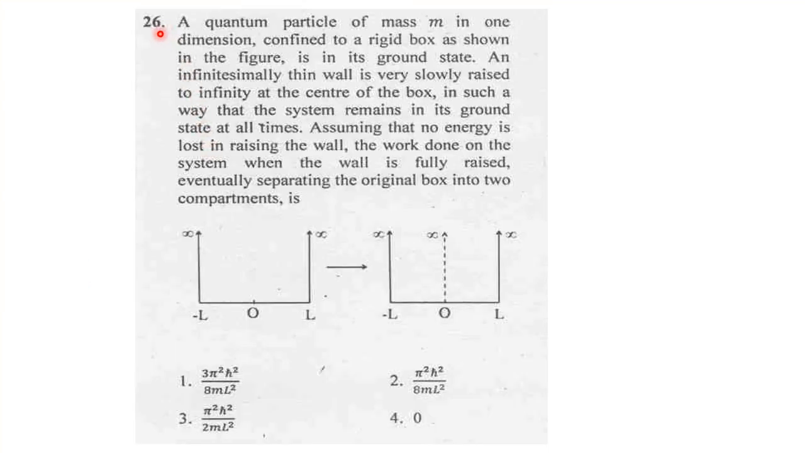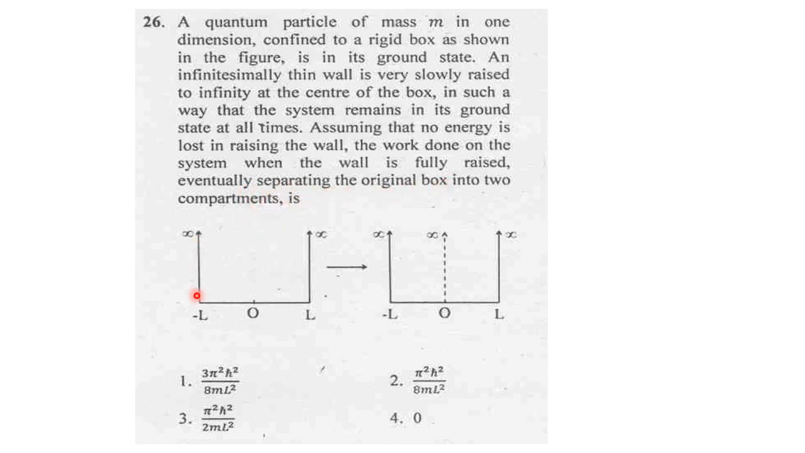The question number 26. A quantum particle of mass m in one dimension confined to a rigid box as shown in the figure, in its ground state. An infinitesimally thin wall very slowly rises to infinity at the center of the box in such a way that the system remains in its ground state all the time. So assume that no energy is lost in raising the wall. The work done on the system when the wall is fully raised, eventually separating the original box into two compartments.